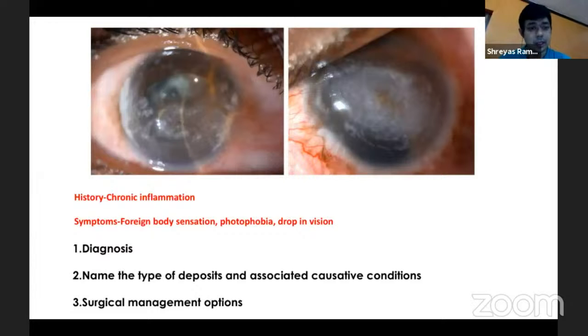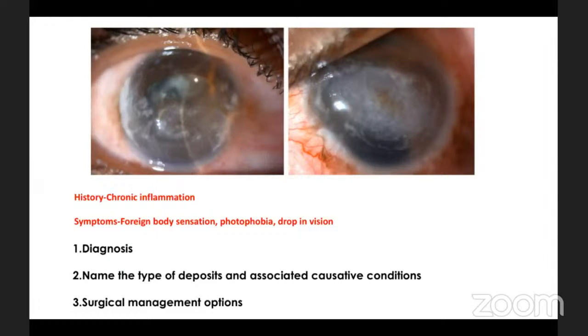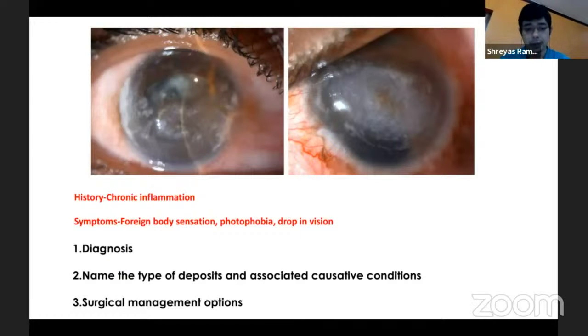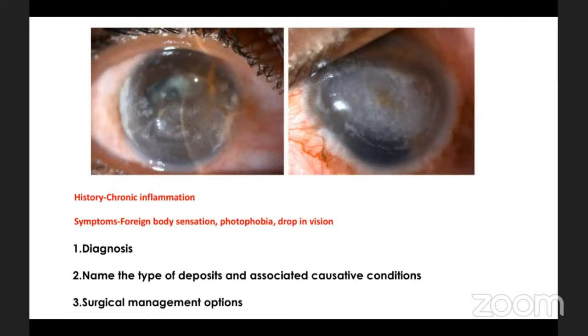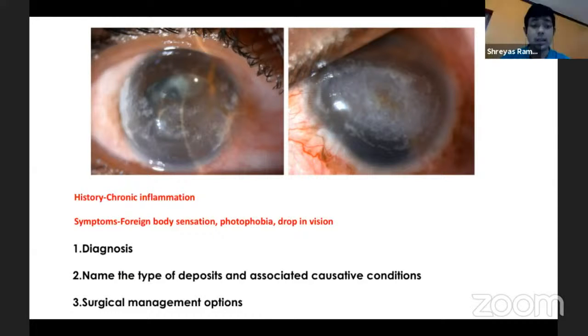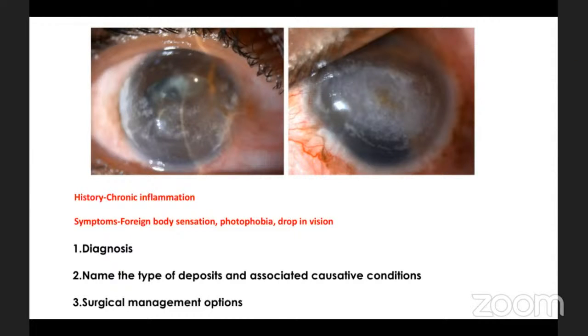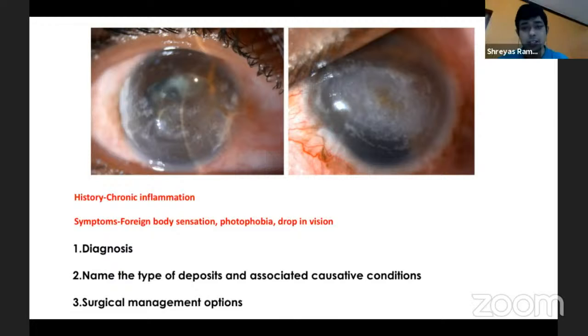Okay, this is an eye which has chronic inflammation. The patient is presenting to you with foreign body sensation. What do you think this is? Sir, spheroidal degeneration. That's why I gave the history of chronic inflammation, even though this picture itself does not look like spheroidal degeneration. The picture itself is classical of something else. Band-shaped keratopathy. Correct, exactly. This is a band-shaped keratopathy.